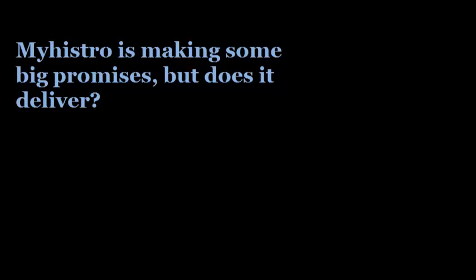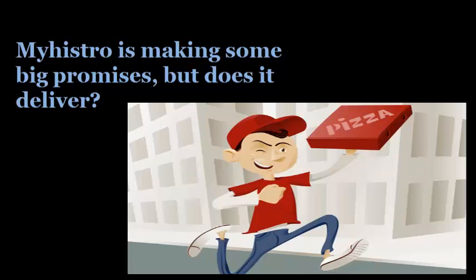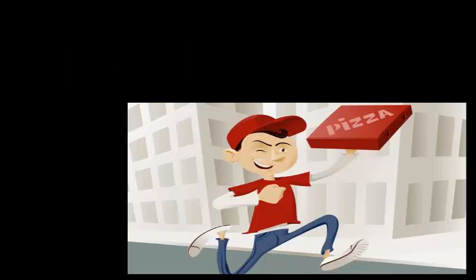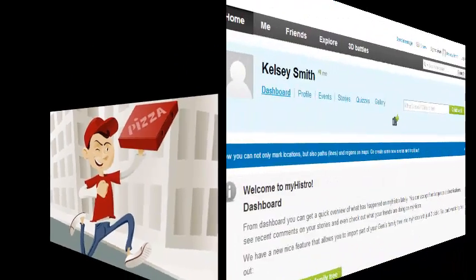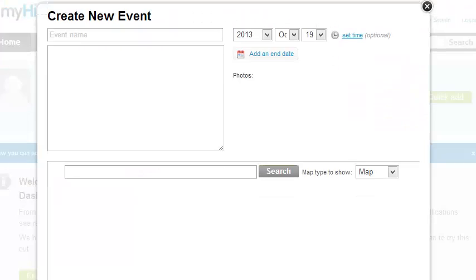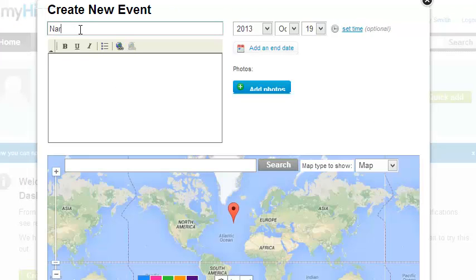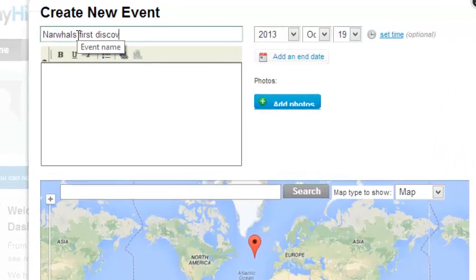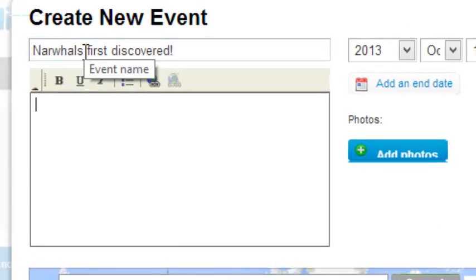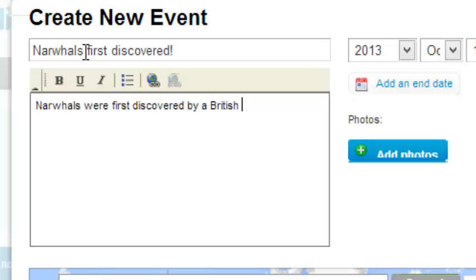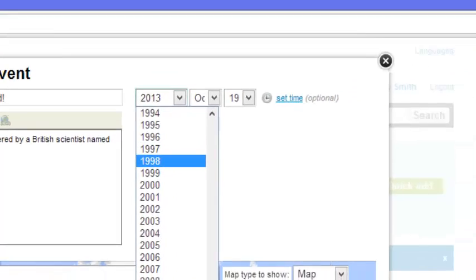Well, like the best pizza guy you've ever had? Yes it does. My former student, Kelsey Smith, will demonstrate. With MyHistro, Kelsey will create virtual plots all around the world. First, she simply clicks Create New Event, and then types the title into the top left bar, and then below adds a brief summary of the event. In this case, it's about narwhals, of course, also known as whale unicorns. Now, after Kelsey types her summary, she can go to the right-hand bar and add the date for her event.